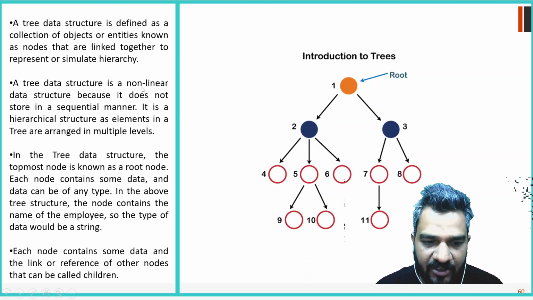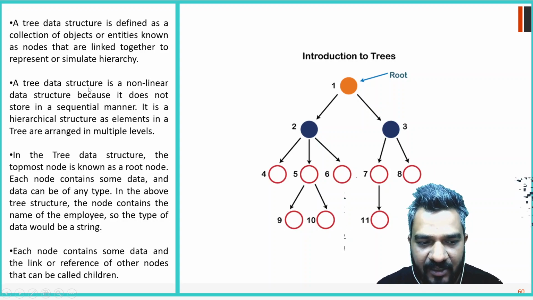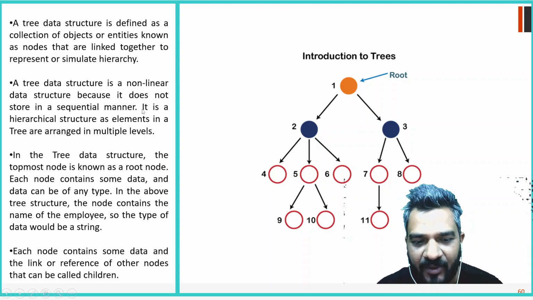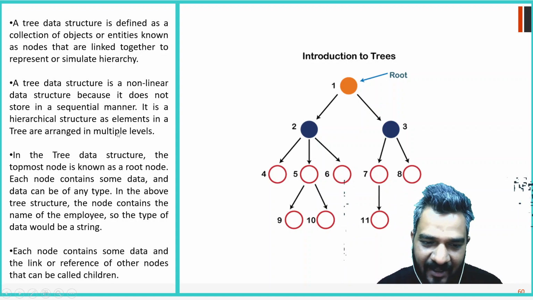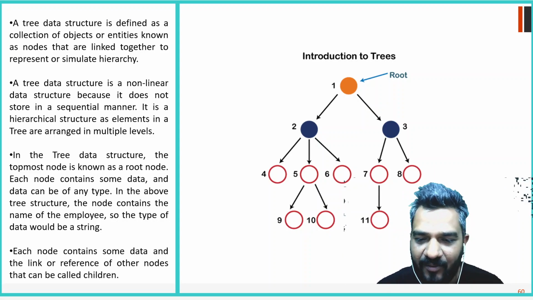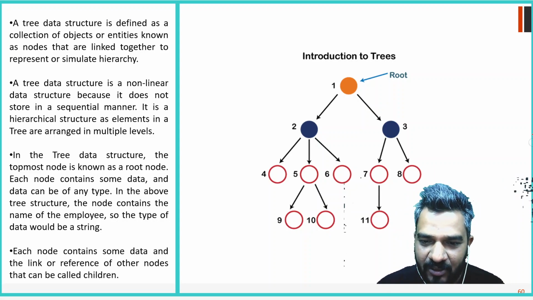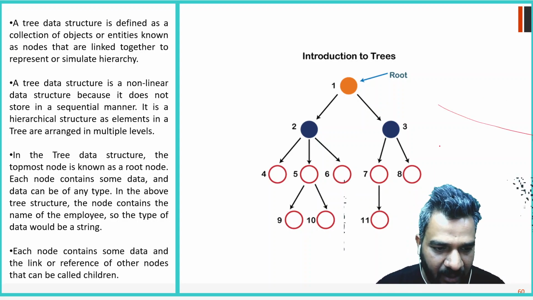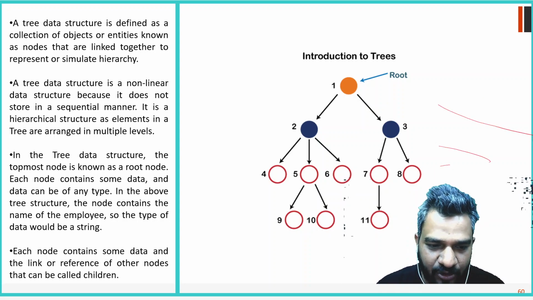A tree data structure is a non-linear data structure because it does not store data in a sequential manner. It is a hierarchical structure, as the elements in a tree are arranged in multiple levels. In the tree data structure, the topmost node is known as the root node.